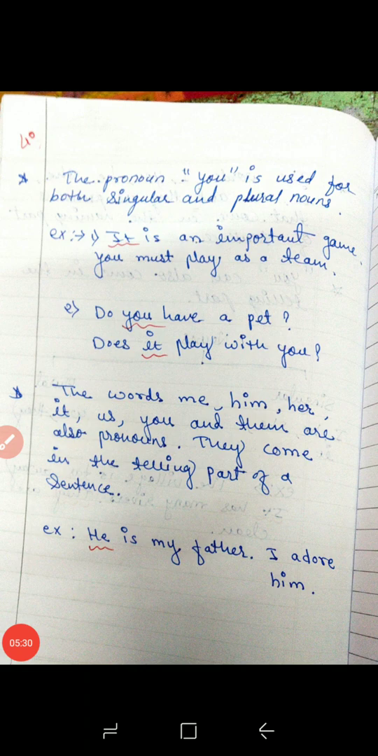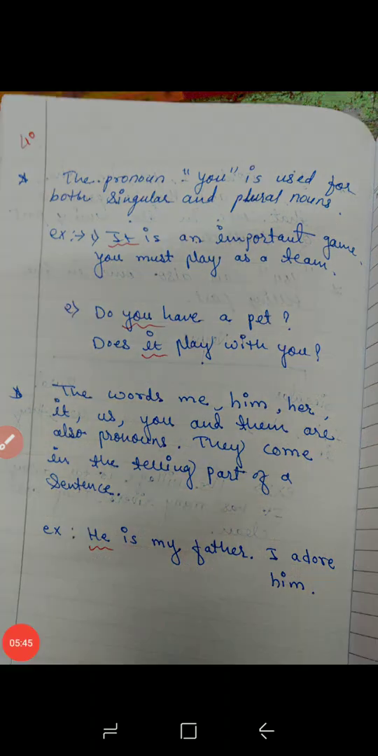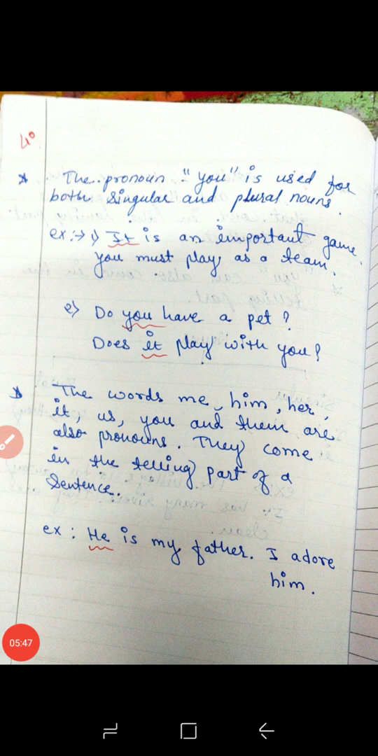Then the pronoun you is used for both singular and plural nouns. Example: so you is always used for both the singular and plural noun. For example, it is an important game, you must play as a team. So here, it is the pronoun.